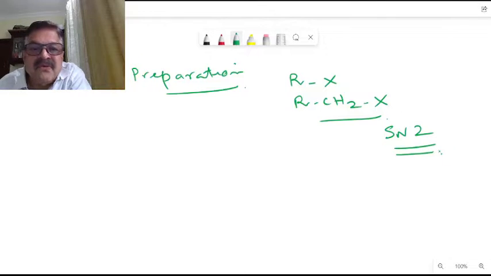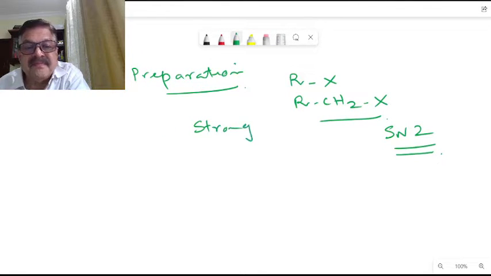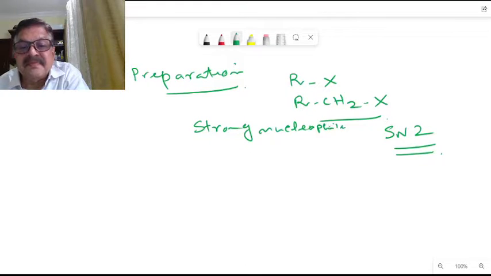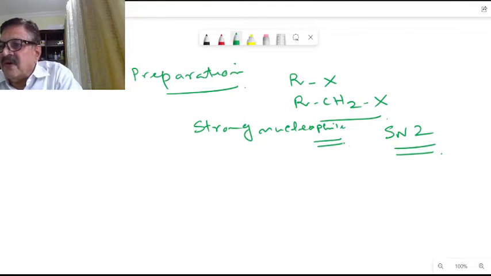For this, we need a strong nucleophile. That is, an alkyl halide reacting with a strong nucleophile will form an alcohol and an ether.